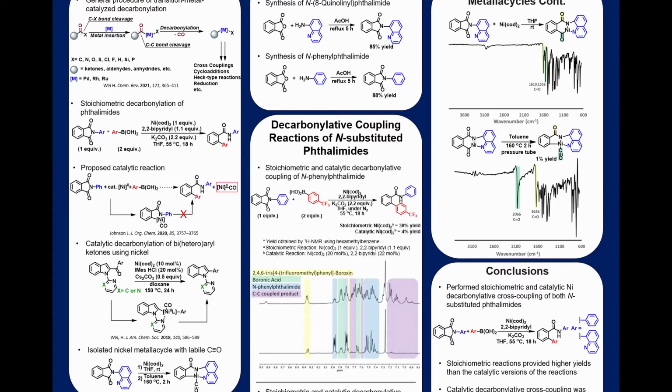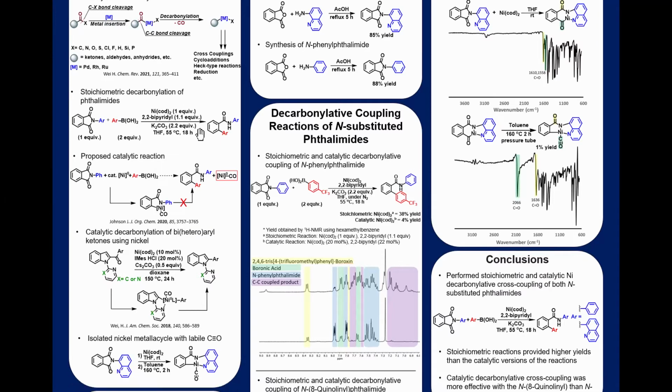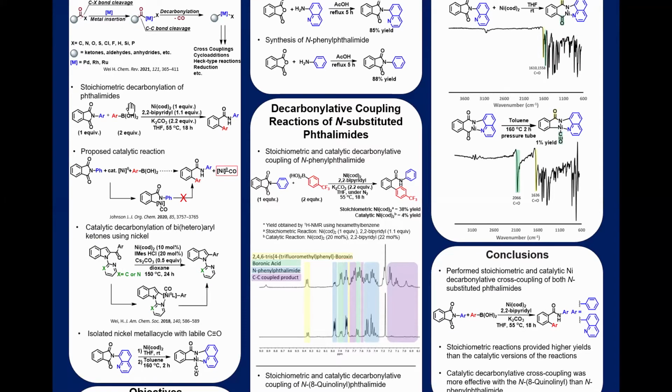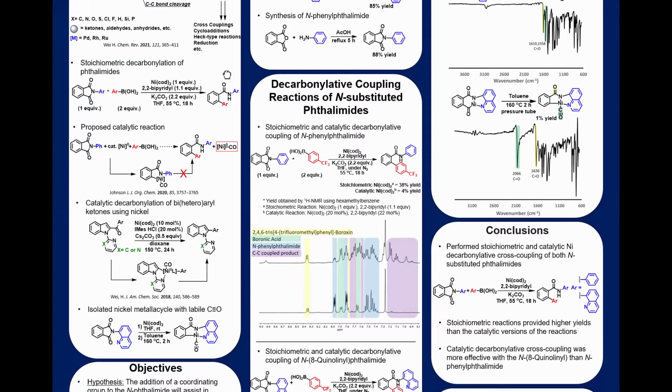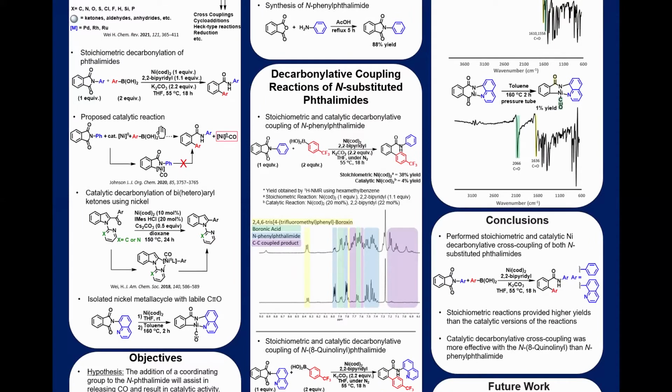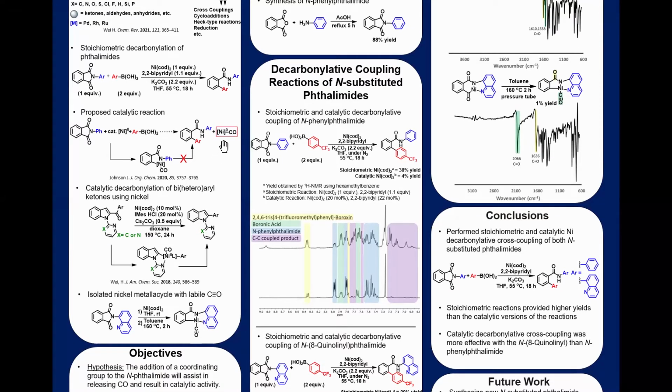There are some literature examples of this. For instance, the Johnson group achieved stoichiometric decarbonylation of phthalimides, as shown here, using one equivalent of Ni(cod)2. They also attempted a catalytic version of the reaction, but got very low yields and determined it didn't work. They proposed a catalytic mechanism, which included this nickel metallocycle intermediate. They believed that the catalytic cycle was not achieved because of the strong bond between nickel(0) and carbon monoxide.